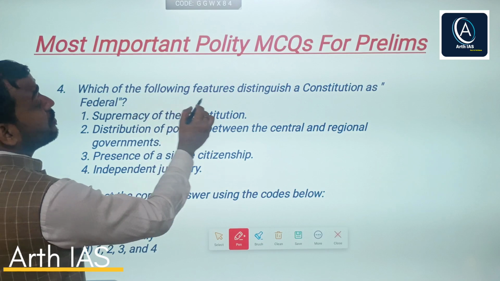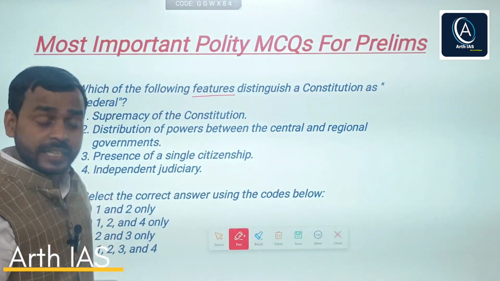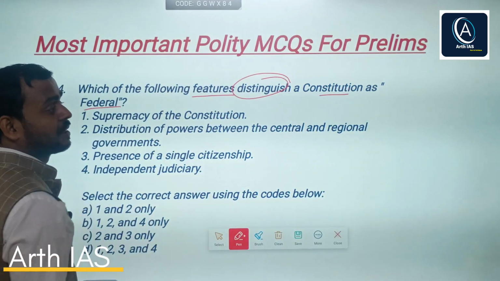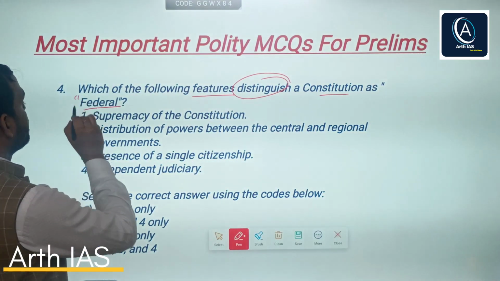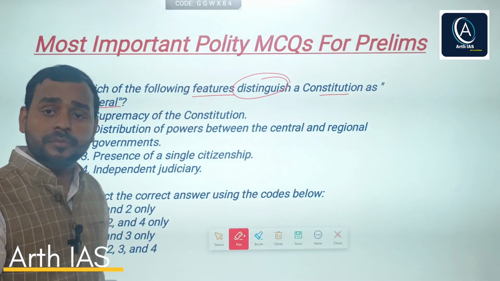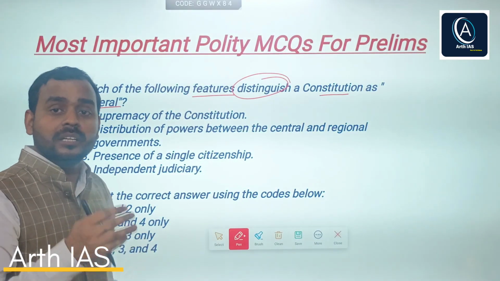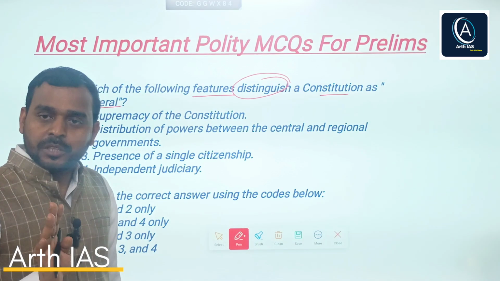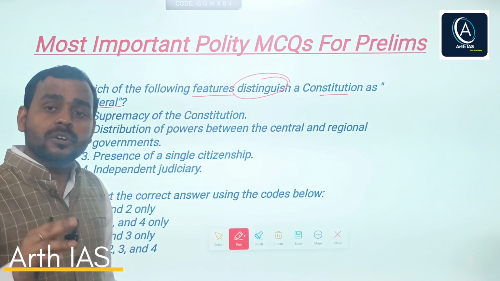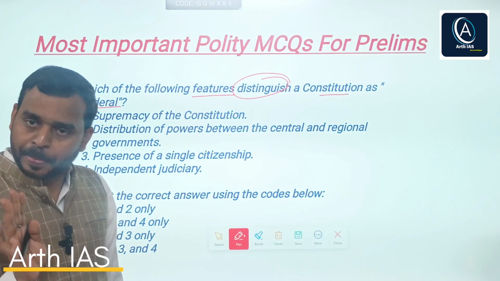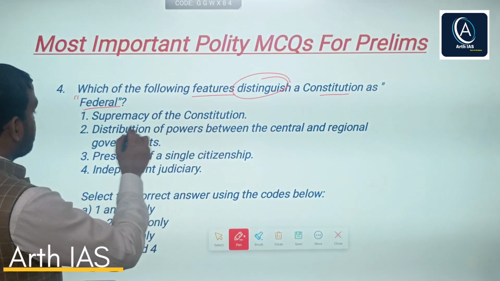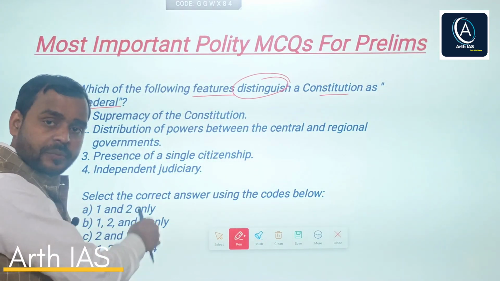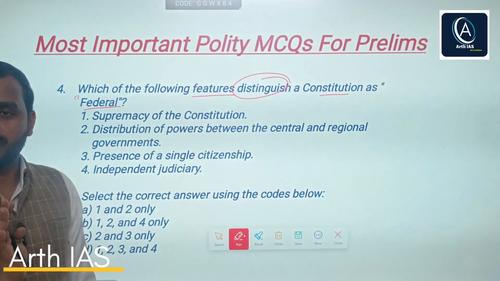It says, which of the following features distinguish a constitution as federal? A constitution as federal. So what is the simple meaning of federalism? Division of power between the central, or you can say federal or union government, and the state or regional or provincial governments. If you know the meaning of federalism and the elements of federalism, you can easily tackle this question.